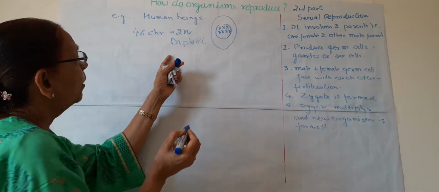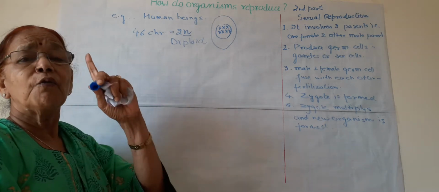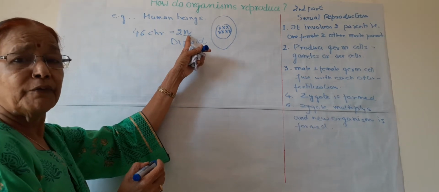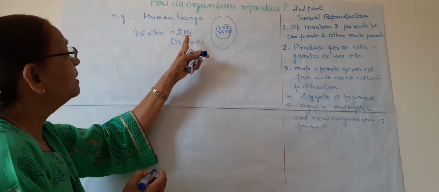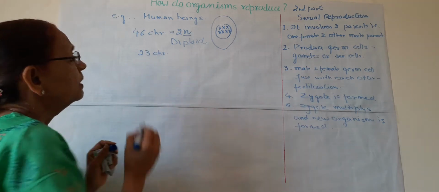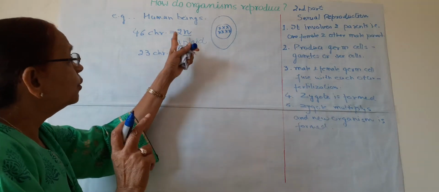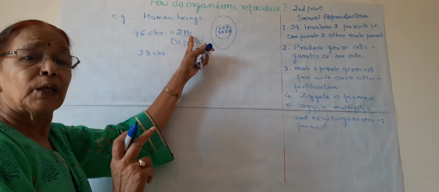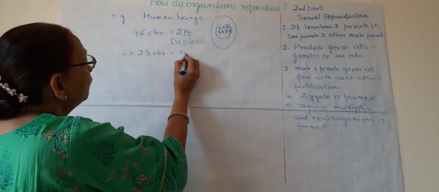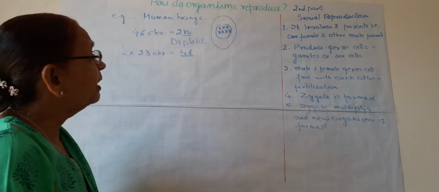What is this diploid or 2n situation? n is the number of chromosomes in one set. It means 2 into the number of chromosomes in one set. In human beings, one set has 23 chromosomes, and two sets are present, two sets of 23 chromosomes. So 2 into 23, a total of 46 chromosomes are present. Are you understanding what I am saying?